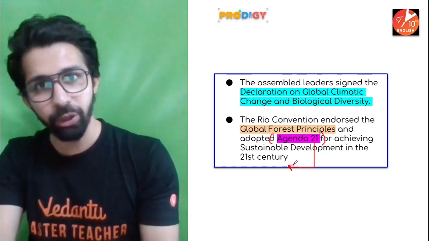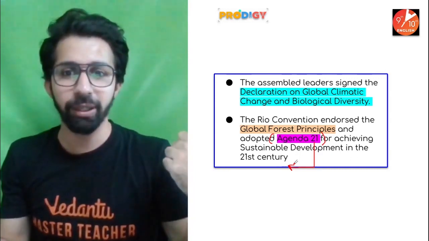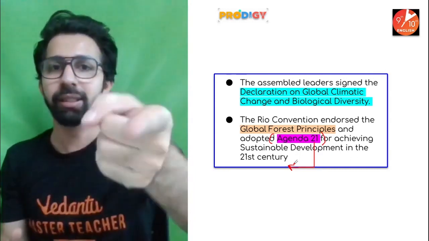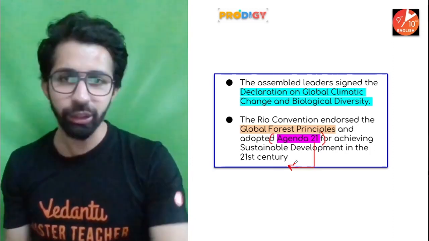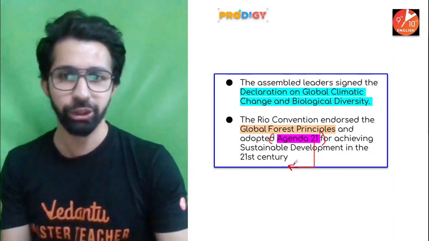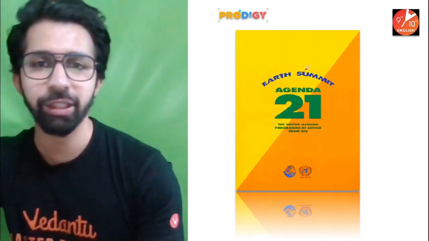We will not harm the environment. We will keep some resources for the future generation also. Sustainable development is a concept, and that was accepted by the countries which attended this session. This agenda came to be known as Agenda 21, for the 21st century. So it was also known as Earth Summit Agenda 21.